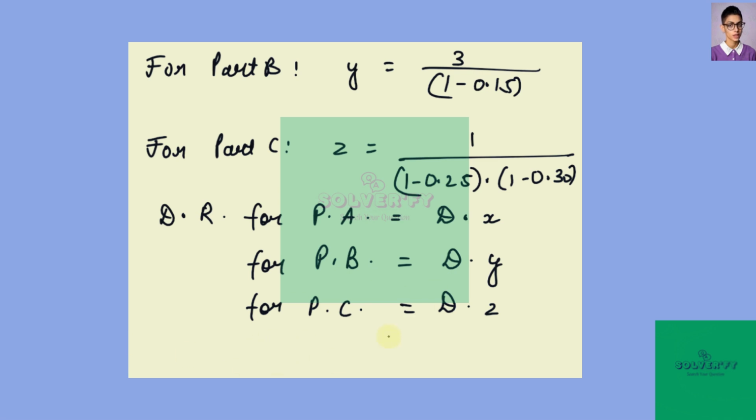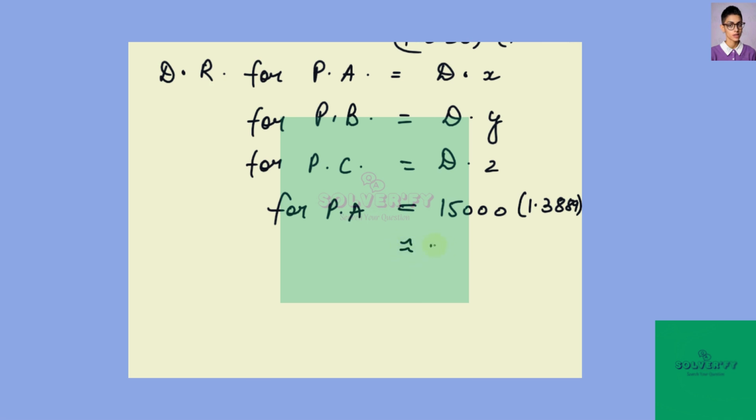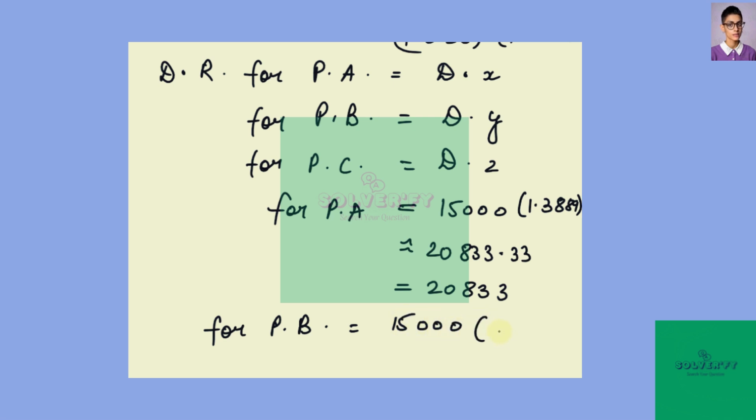On solving it, demand for part A is equal to 15,000 into the X value, that is 1.3889. So it can be taken as approximately 20,833.33. Units can't be in decimal form, so rounded off to the nearest one, we get 20,833. Now similarly for part B, we take 15,000 into the Y value, that is